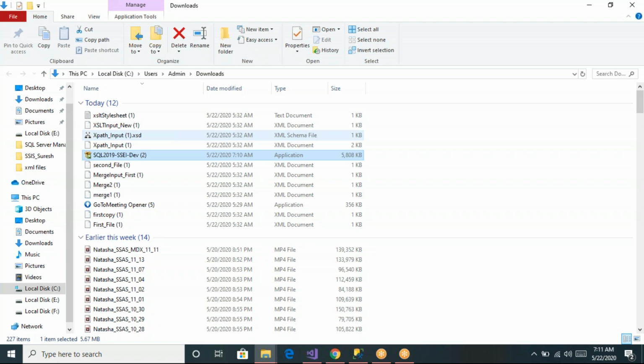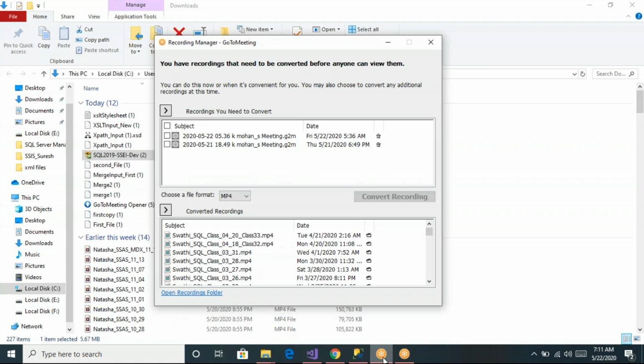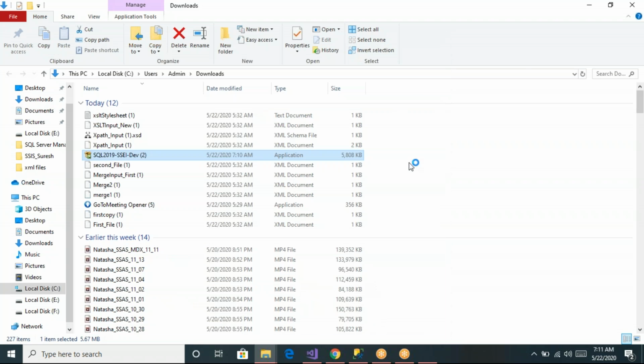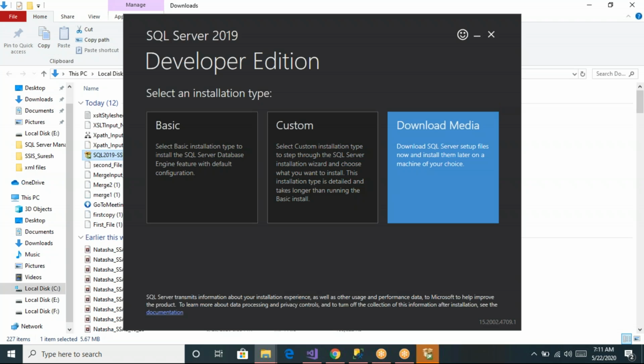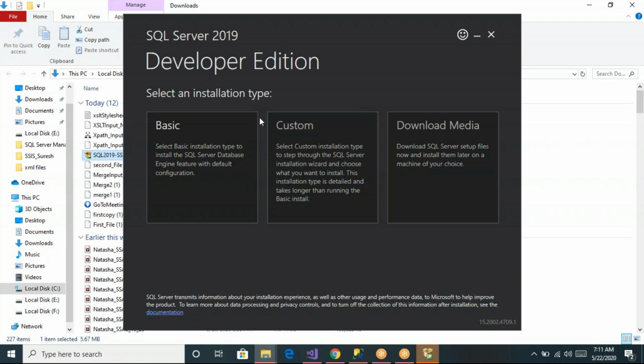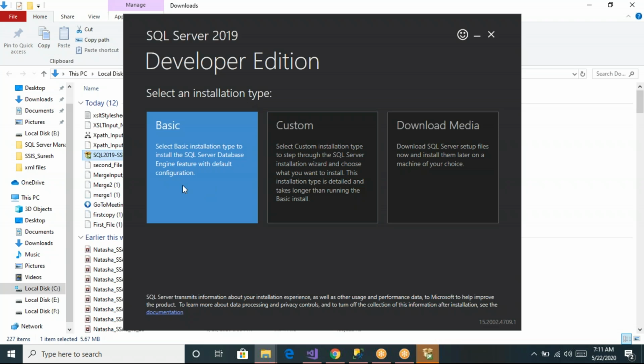In this it will show you the custom option or developer option. Let me show you that. Now you can see this window open. Here we have to select an initial installation type. We have custom, download media, and basic. Let us click on basic.